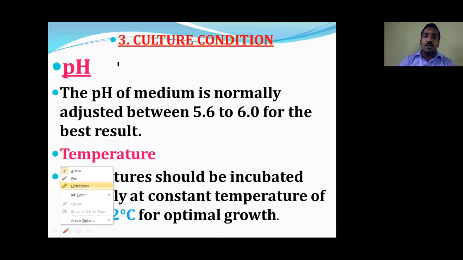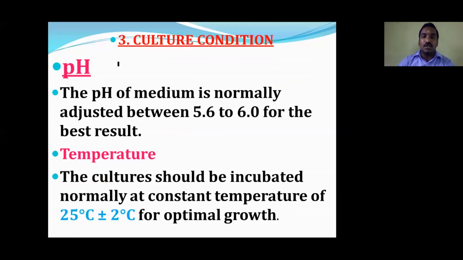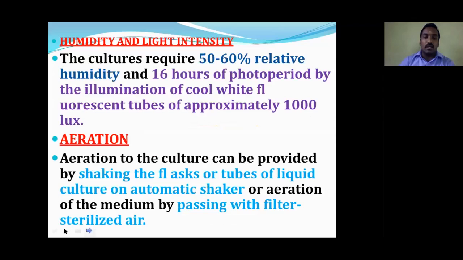culture condition. After incubation of the medium, the pH should be checked. The pH of the medium along with the explant must be 5.6 to 6. Then the temperature is 25 degrees Celsius plus or minus 2 degrees Celsius. This plus or minus indicates from 23 to 27. If we maintain this temperature, it is suitable for growing tissues without any problem.